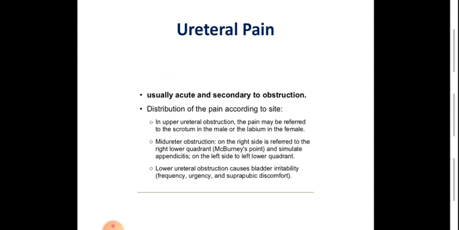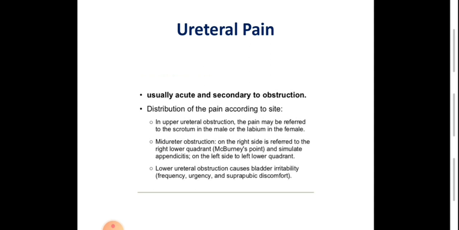Ureteric pain. Pain of the ureter is usually due to obstruction of the ureter, because the ureter is a tube-like, hollow organ. So obstruction of this hollow organ may cause acute, sudden, severe pain, just like ischemic pain due to severe contraction of the smooth muscle of the ureter during peristalsis over the site of obstruction, causing severe acute pain.